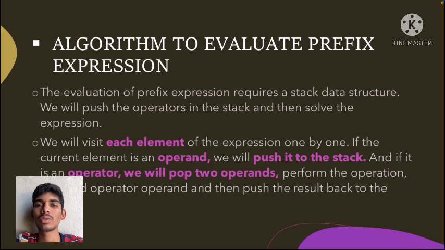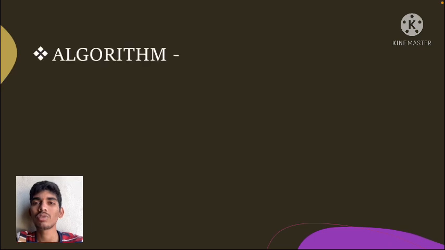If the current element is an operand, then we will push it to the stack. If it is an operator, we will pop two operands, perform the operation, and then push the result back to the stack. This is the algorithm we use in the evaluation of prefix expression.